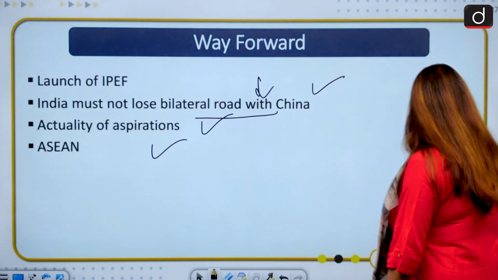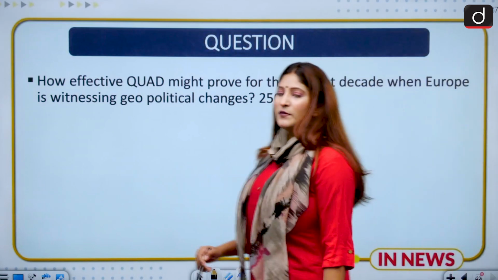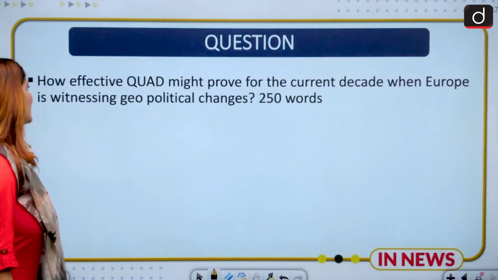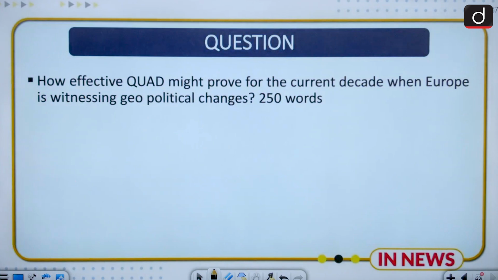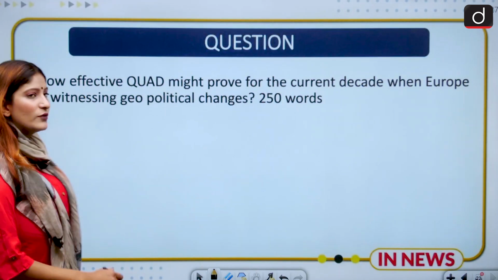So that being said, let's move on to our mains based question. The question says: how effective might Quad prove for the current decade when Europe is witnessing geopolitical changes? You have to write it in 250 words.